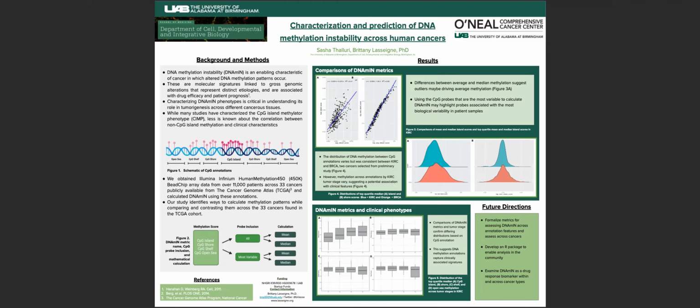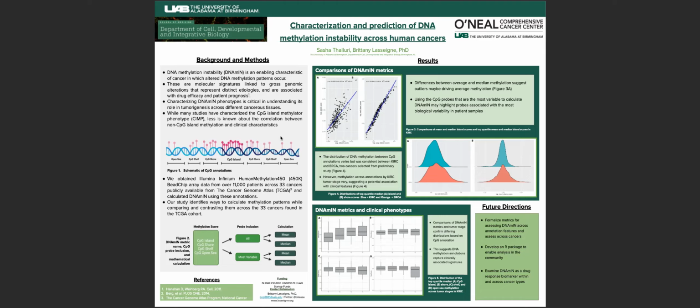A CpG island is determined by its DNA sequence, which considers the number of CpG dinucleotides within a 500 base pair window. CpG shores are located about 0 to 2 kilobases away from the CpG islands, and CpG shelves are located around 2 to 4 kilobases away from the CpG islands. And so these annotations are very near CpG islands, whereas open sea sites are farther away from CpG islands and occur at different sites throughout the genome.